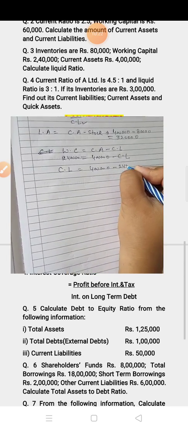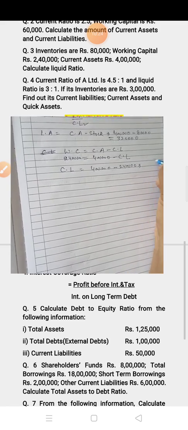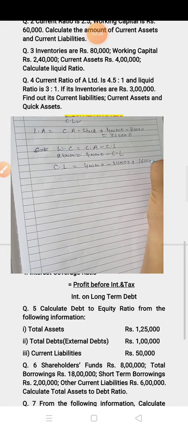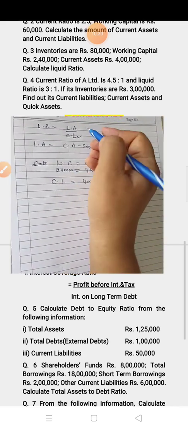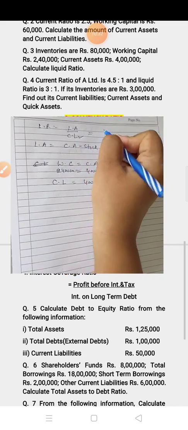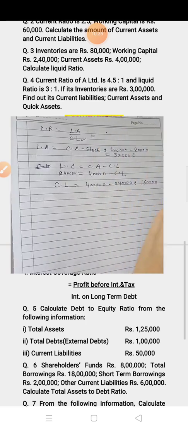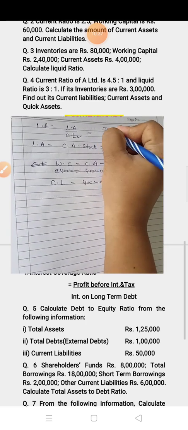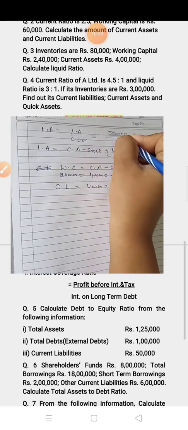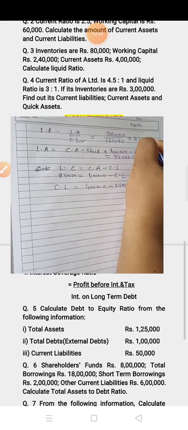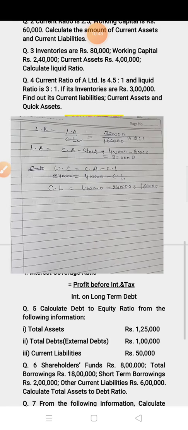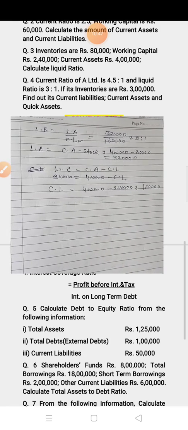So in this way you can find out the value of current liability. Now after that you can put the values in this formula. Liquid asset 3,20,000 and current liability 1,60,000. So the ratio is 2:1. In this way you have to solve this question.